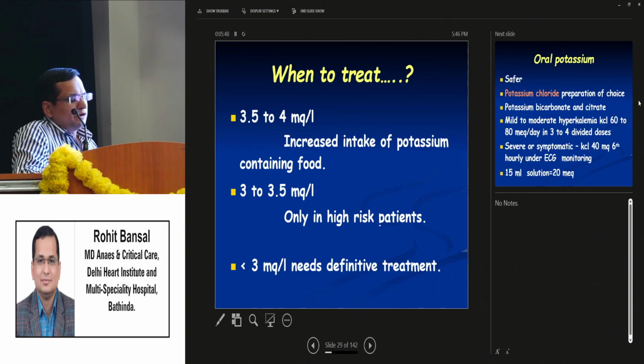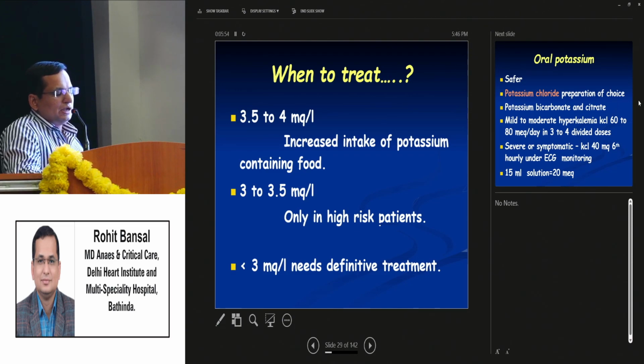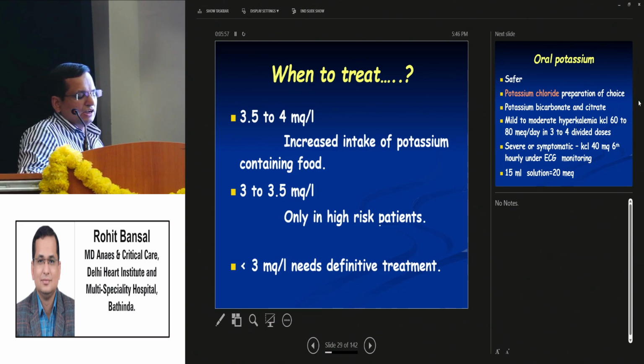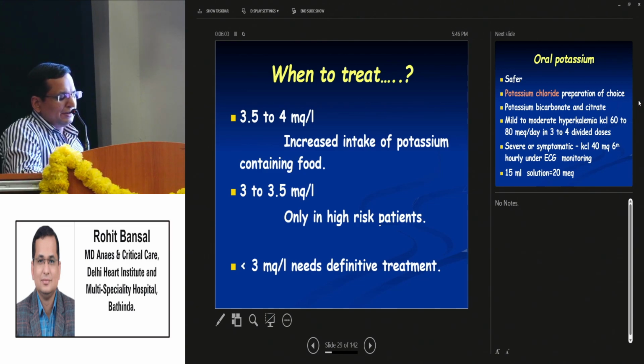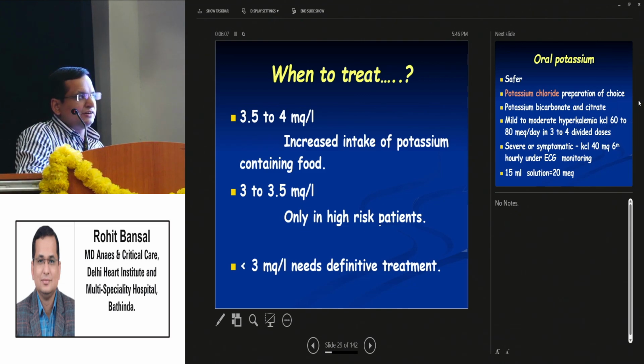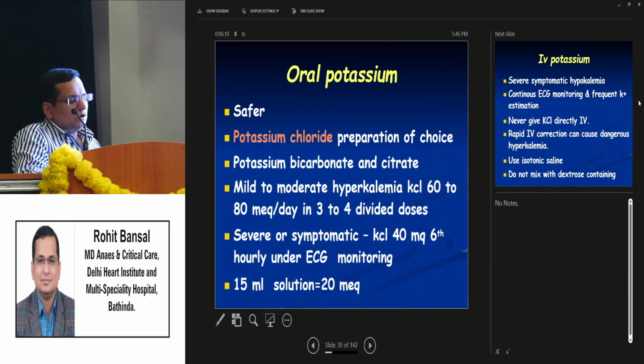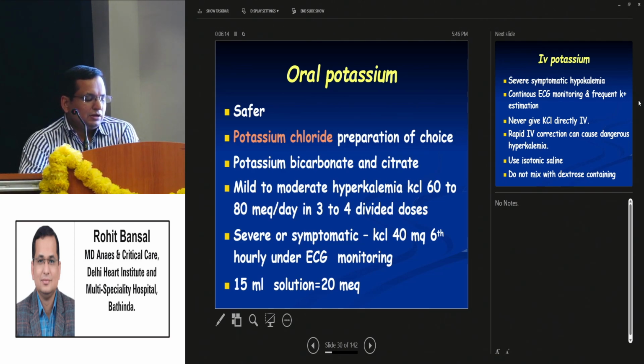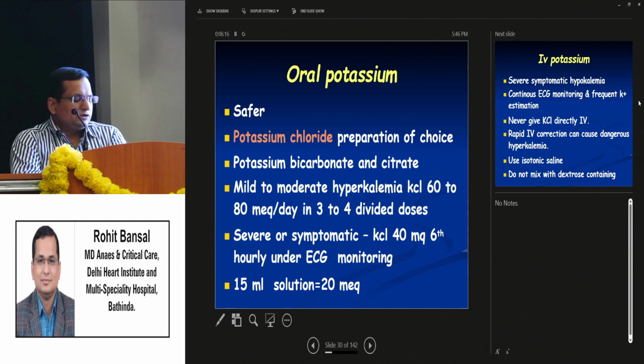If the value is 3.5 to 4 milliequivalents per liter, then increase the intake of potassium-containing foods like bananas and coconut water. If it is 3 to 3.5 milliequivalents per liter, then the treatment should be given only in high-risk patients. And if it is less than 3 milliequivalents per liter, they need a definitive treatment. Oral potassium is much safer. Potassium chloride preparations are available. Potassium bicarbonate and citrate should be avoided. Mild to moderate hyperkalemia.